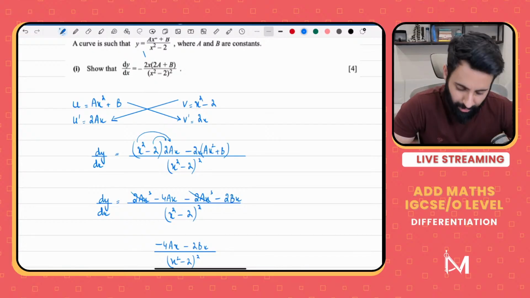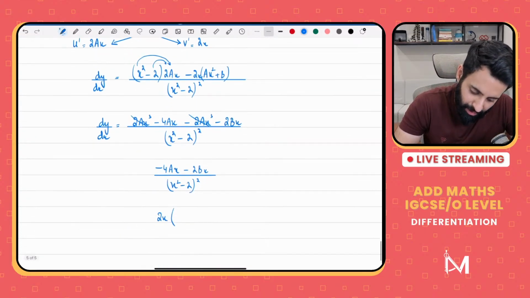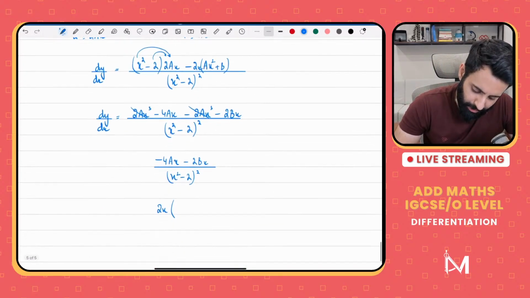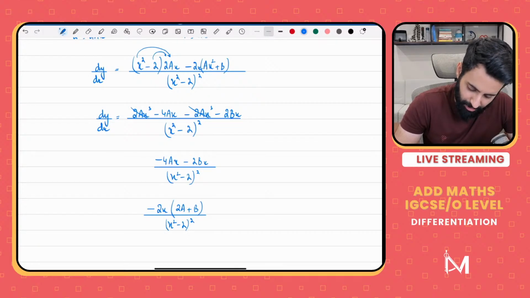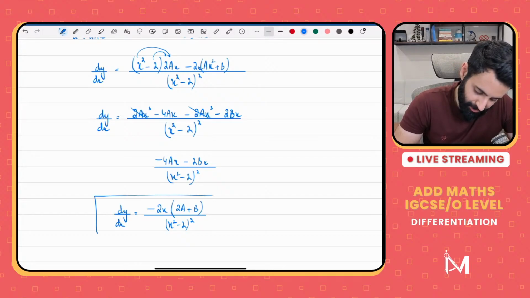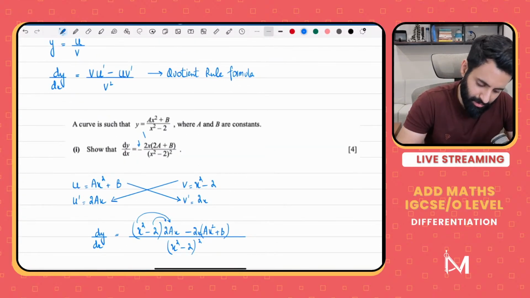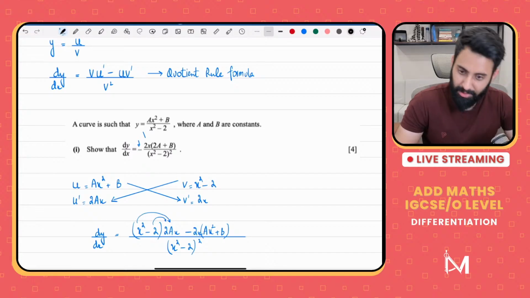Achha, there is a minus sign. Okay, you're right, there is a minus sign. Yeah. I didn't see this minus sign. Why मैं कहूँ ये minus sign तो होना चाहिए. Anyway, so we take the minus sign common. I didn't see the minus sign. I think I need to get my eyes tested. Okay, so if I take the minus sign, we have 2a plus b over x square minus 2, the whole thing square. So what do we have? We have dy by dx. How did I miss the minus sign? Okay. Khair. Am I the only one who missed the minus sign?